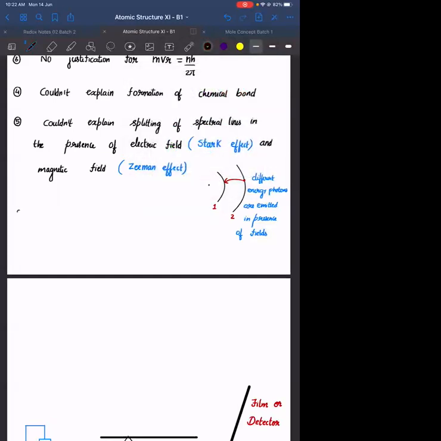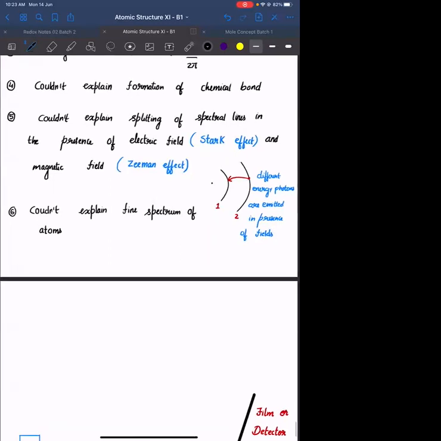Next point. यहाँ पे लिख रहा हूँ. 6th point. Couldn't explain fine spectrum of atoms. इसका मतलब क्या है?